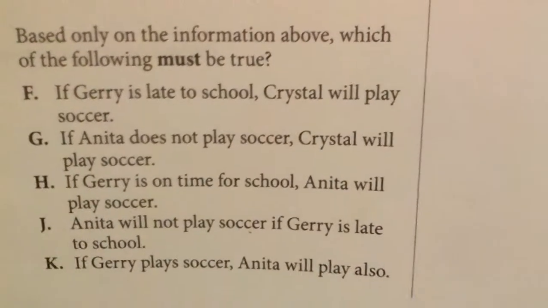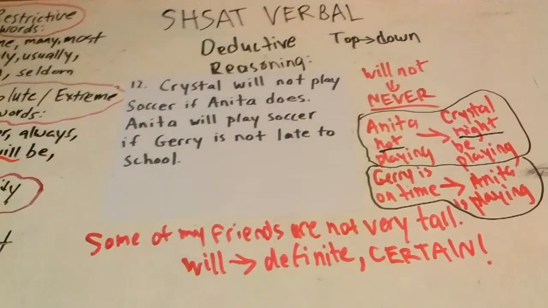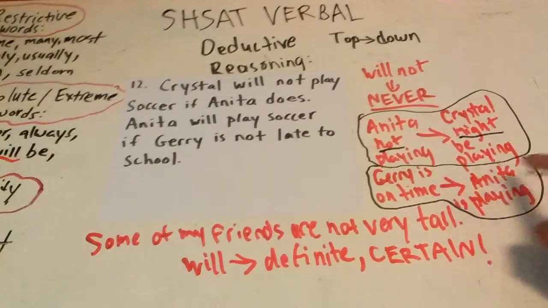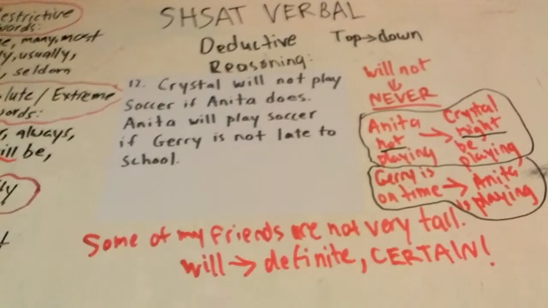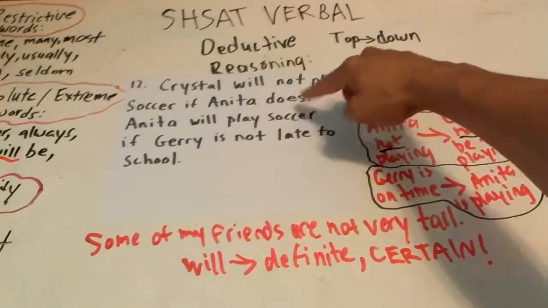F. If Jerry is late to school, Krista will play soccer. Does it say that anywhere? No. This one says, if Jerry's on time, she will play soccer. And that one says, Anita will play soccer if Jerry is not late to school. Does anything out of what we wrote down say it? We wrote all the possibilities. This, and that. The 4 possibilities. These two were drawn out of these, right?